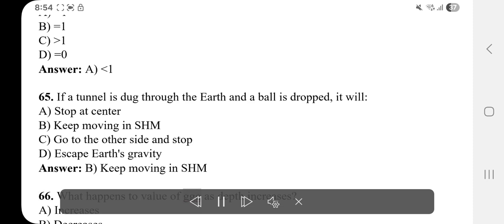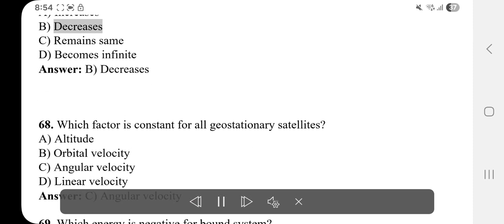66. What happens to the value of g as depth increases? A. Increases. B. Decreases. C. Remains same. D. Becomes infinite.